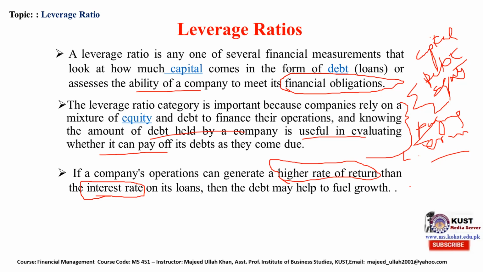So there is a simple formula. When the company can earn a return greater than the interest, then it should opt for taking debt in order to finance its operation. Otherwise, if the return the company earns is less than the interest, then it is not good for the company to borrow debt at a higher rate and then earn a lower rate on these borrowings. It will have a negative impact on the growth of the company.